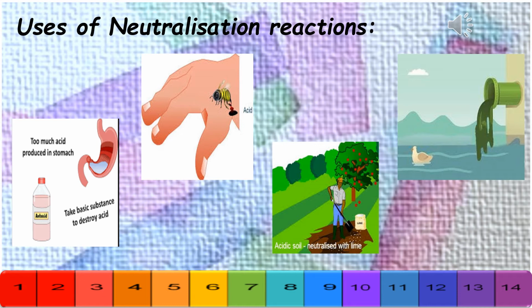Further, you have ant bite, or say ant sting. The sting of an ant contains an acid called formic acid. So when an ant stings a person, it injects an acidic liquid into the skin of the person, which causes burning pain. If an ant stings a person, then rubbing a mild base like baking soda solution or calamine solution on the stung area of the skin gives relief.